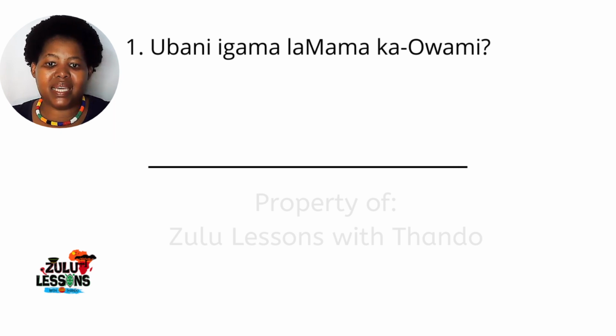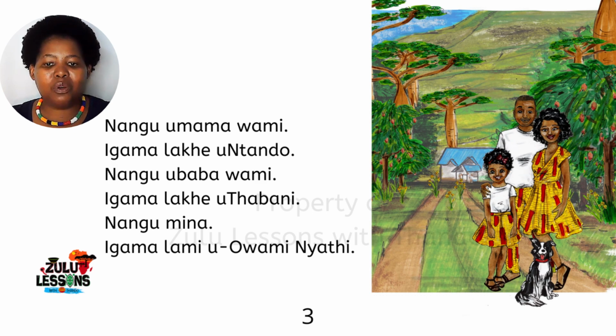Now, Owami did tell us what her mother's name is in page 3 of our story. Nangu umama wami, igama lakhe uNtando. Owami has told us her mother's name. If you have not learned possessive pronouns in isiZulu, please do take the time to learn that. The link is in the description box.